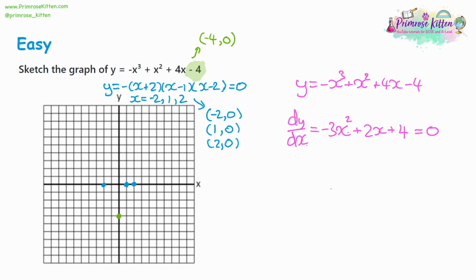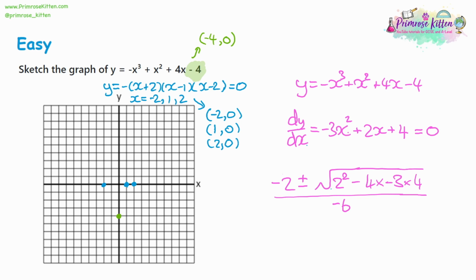So again, this is going to be a job for the quadratic formula: negative b plus or minus the square root of b squared minus 4ac, all over 2a. a is going to be equal to negative 3, so 2 times negative 3 is going to be negative 6. We'll be dividing by negative 6. In the 4ac, that's 4 multiplied by a, which was negative 3, multiplied by c, the number on the end, which is 4. And then b is the term on the x, which is 2. That'll give us negative 2 and 2 squared.